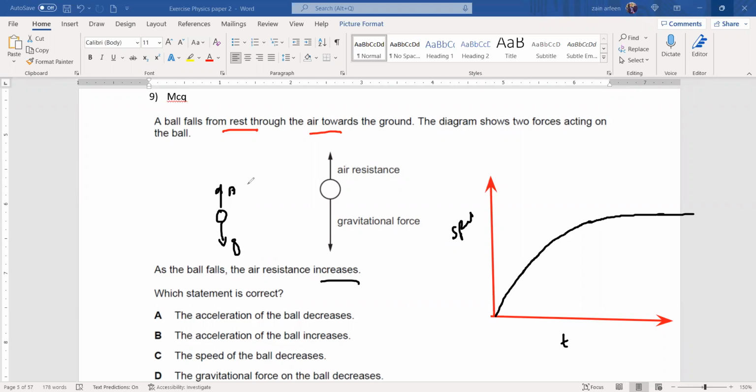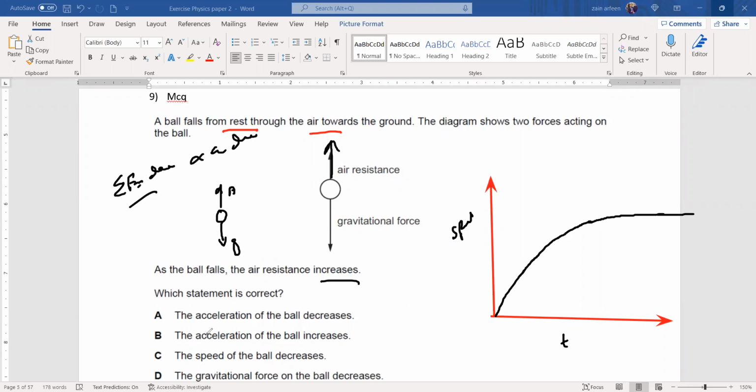So as a ball falls, the air resistance increases. As air resistance increases, what happens to the resultant force? The resultant force will decrease. Why? Because air resistance tries to resist the motion. It's opposite to the direction of motion. That's why the resultant force is decreasing. And if the resultant force decreases, what happens to acceleration? It will always decrease if the resultant force is decreasing.